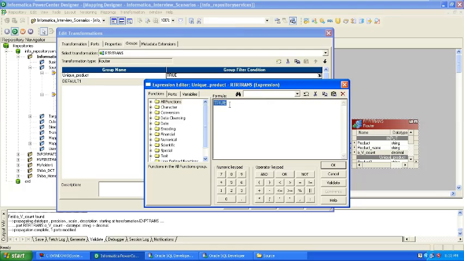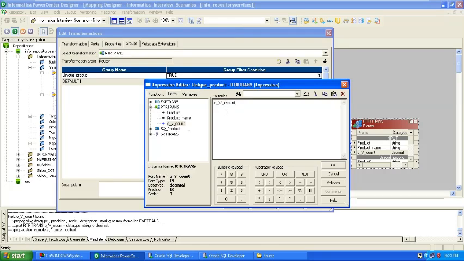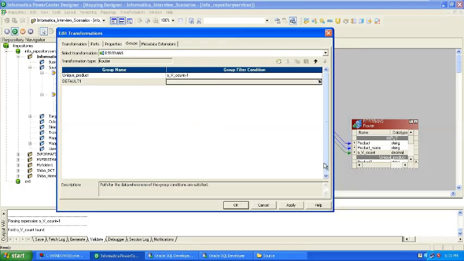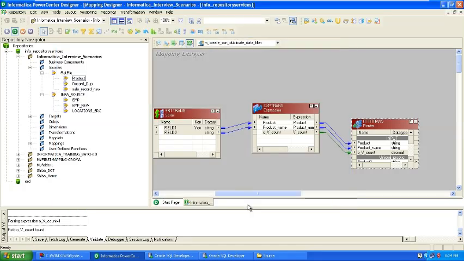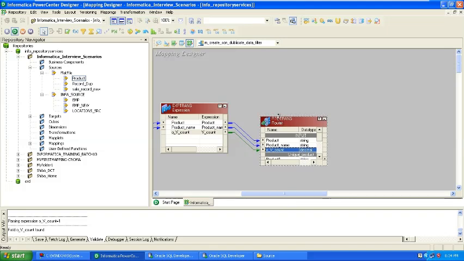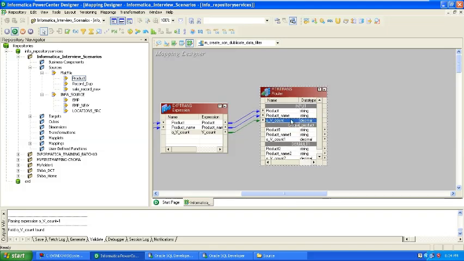So here is the logic. I will write the logic like equal to one. So whatever data is equal to one will go in the unique group, and the rest will go in a different group. So unique group and default group. Whatever is in the unique group, I will transfer to one table, and the rest will transfer to a different table.